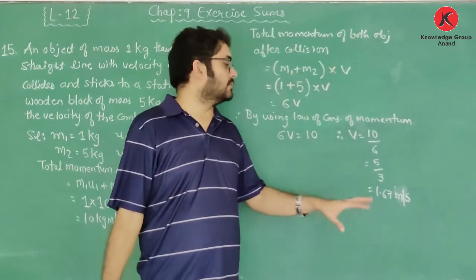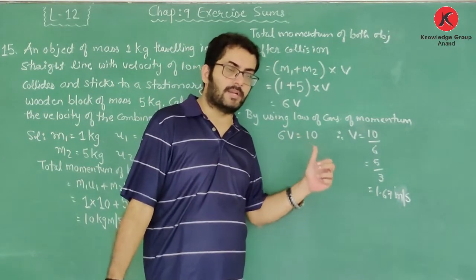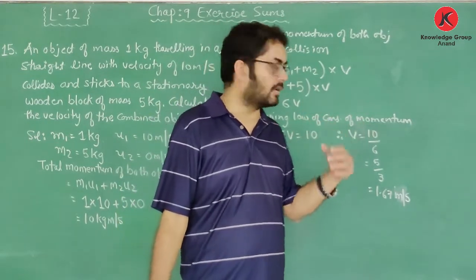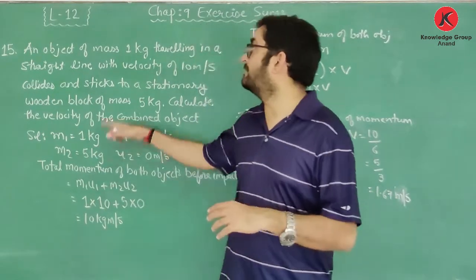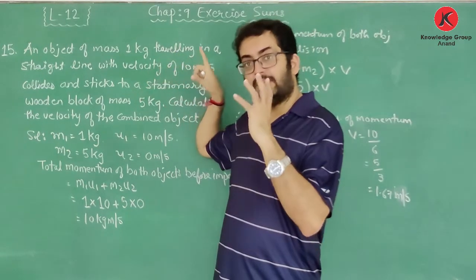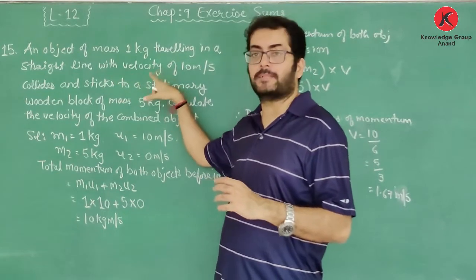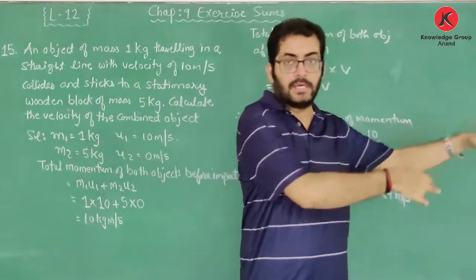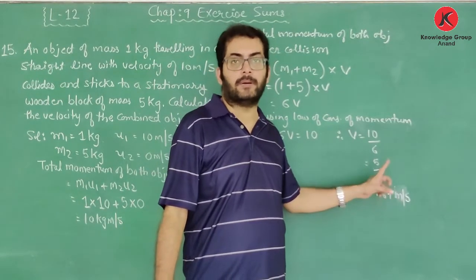It goes on. So by rounding it off, I got the velocity of the combined object, that is the object as well as the wooden block, to be 1.67 meter per second. यानी कि जब ये object जो 1 kg का है, when it strikes the stationary wooden block with a velocity of 10 meter per second, both will move together with velocity of 1.67 meter per second.